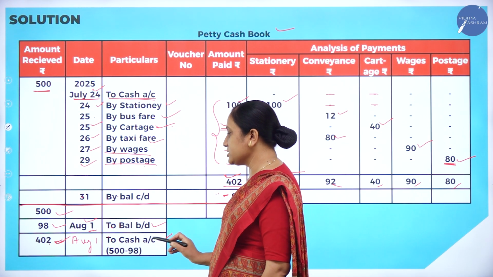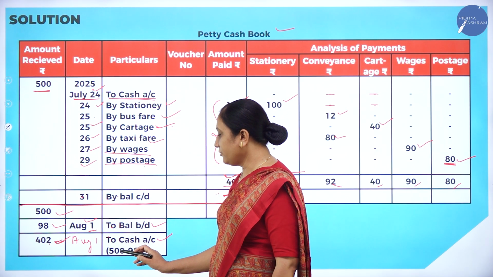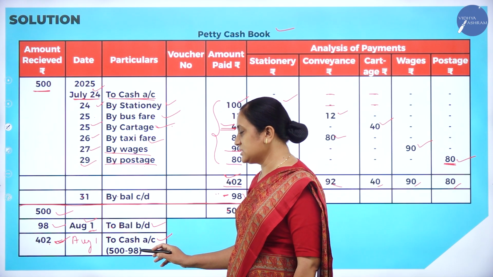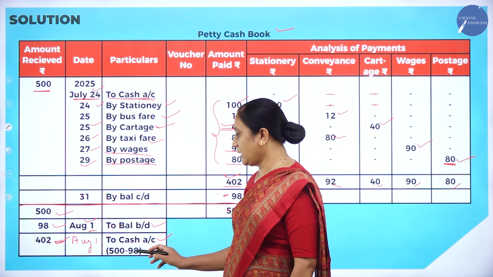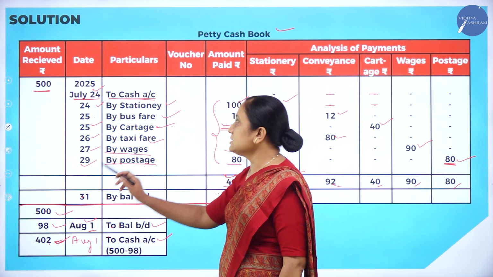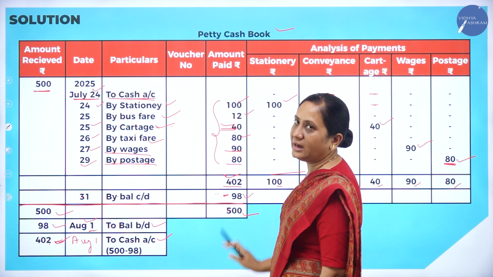That is why to cash account 402. How did I get 402? 500 minus 98, because 98 rupees is there in the business. So the remaining 402 will be reimbursed. This is how you have to make the columns and make the entries.